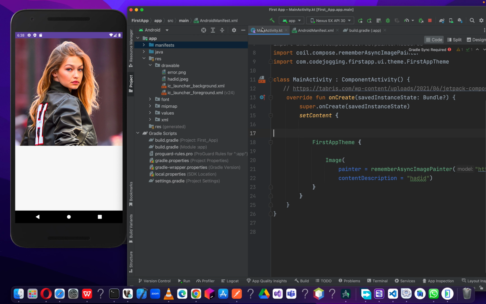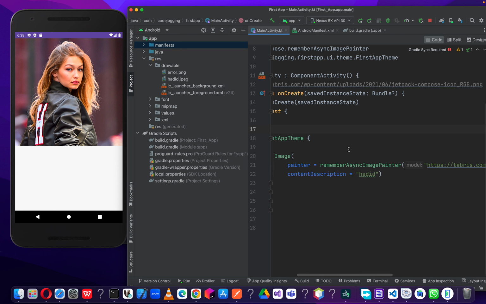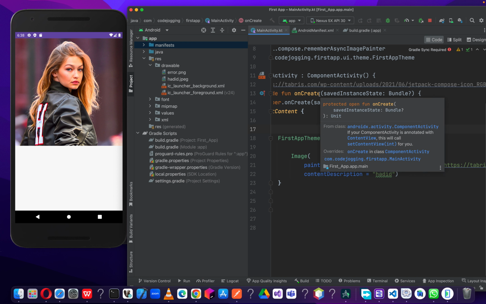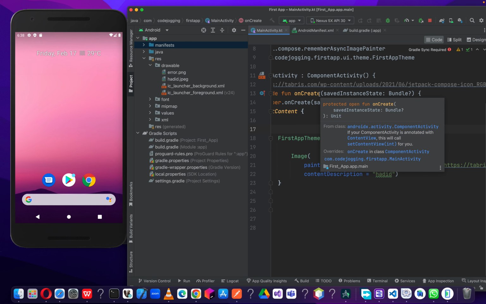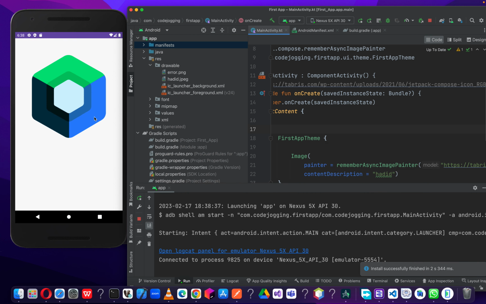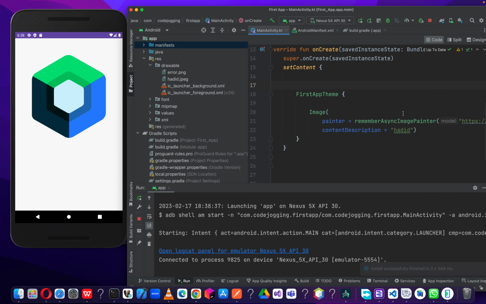Okay, so now let's go back to our code. I think now we are good to go. We can now test our app. Let's test it. Okay, so let's wait for it to build. Okay, so now let's see. Yes, we successfully display the image from the cloud. Okay, so now we are done displaying an image from the cloud and then also from our project locally.